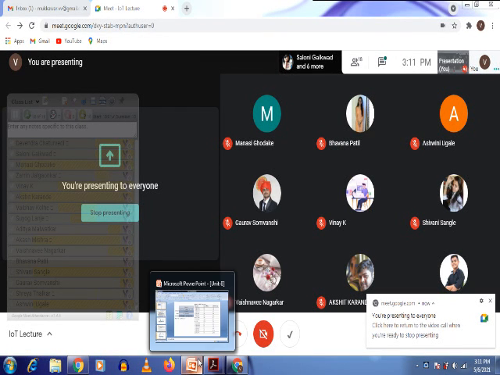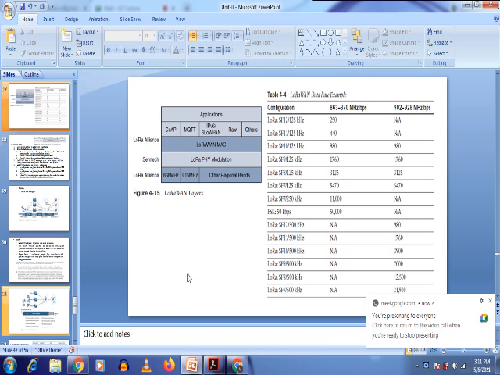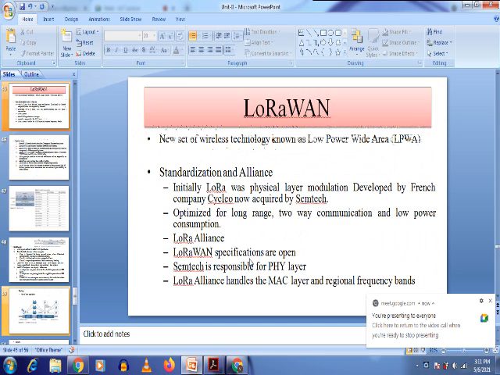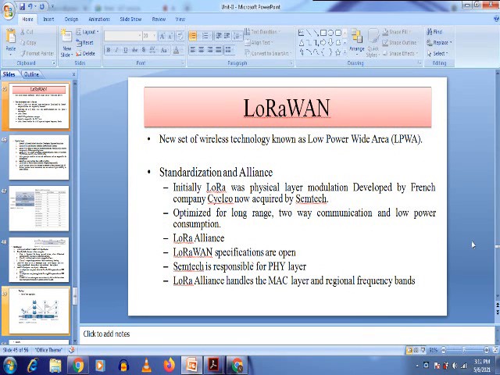So good afternoon everyone. In the last lecture we started with LoRaWAN. Basically this is a wireless technology which consumes low power and can have long range. We have seen the standardization and the alliance who are actually working on LoRaWAN.